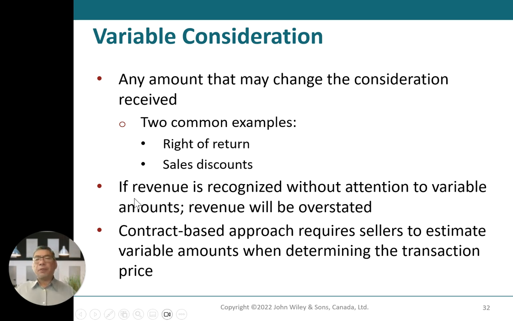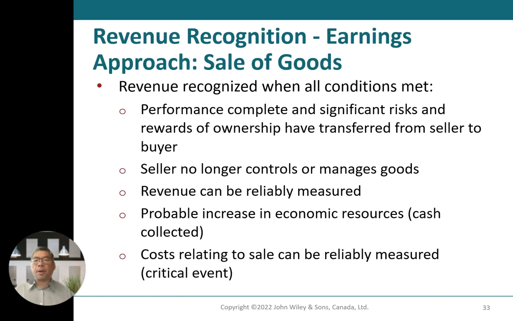Okay. If revenue is recognized without attention to the variable amount, revenue is overstated. The contract-based approach requires the seller to estimate the variable amount when determining the transaction price.